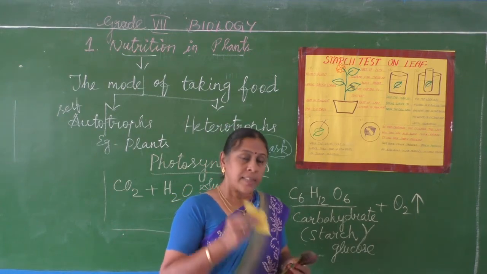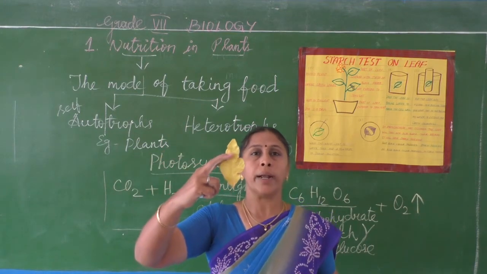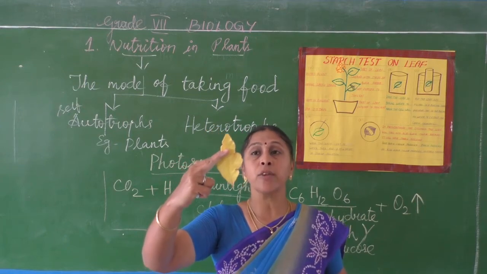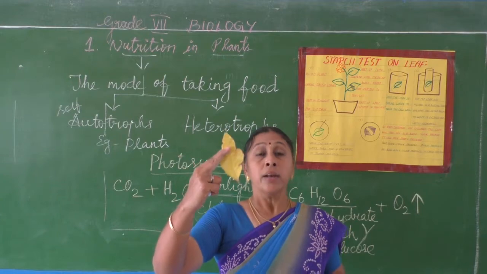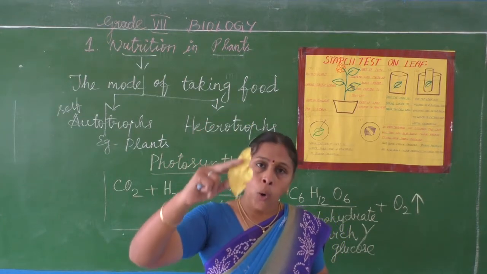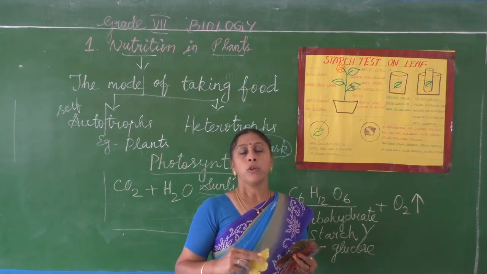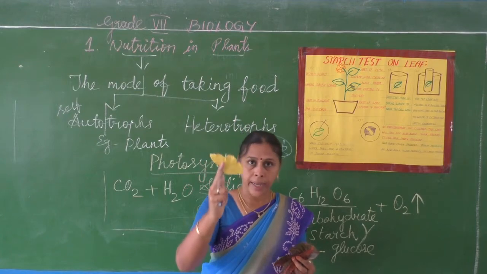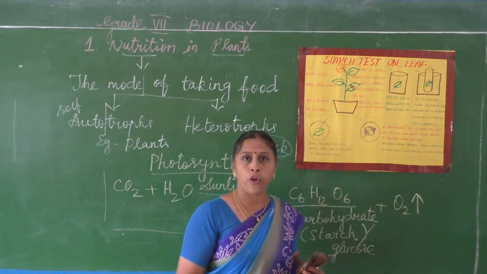That is why, see, this yellow color leaf contains yellow color pigment in more quantity. That is why green color is not appearing in this, and the yellow color masks the green color of the leaf. Understand? So these leaves are also able to prepare their own food. You might have the doubt whether these leaves can prepare their own food. Yes, these also can prepare their own food.